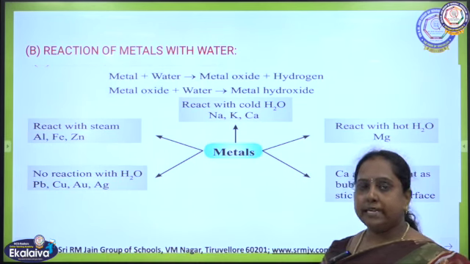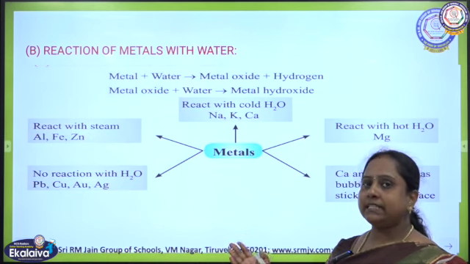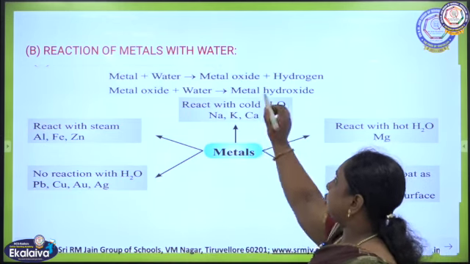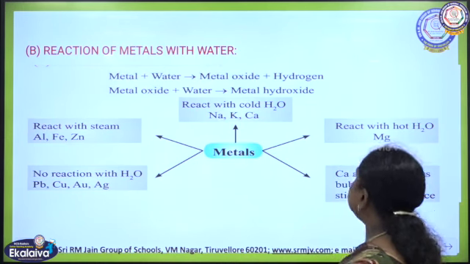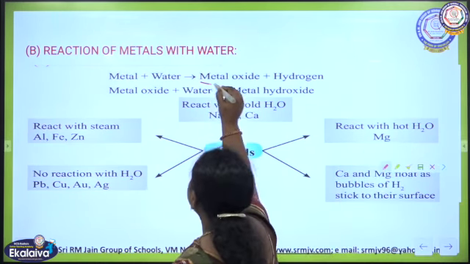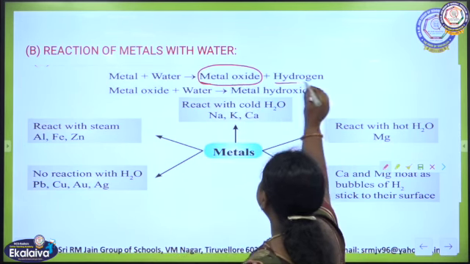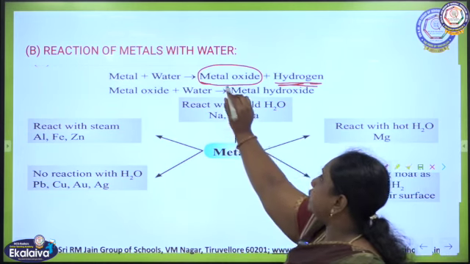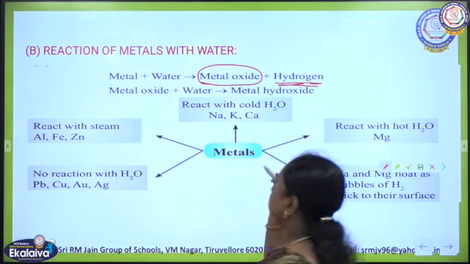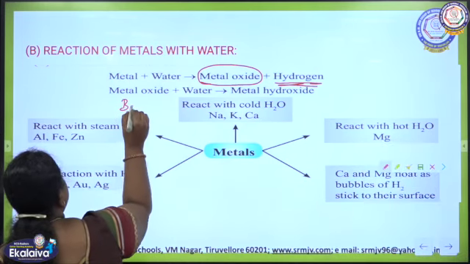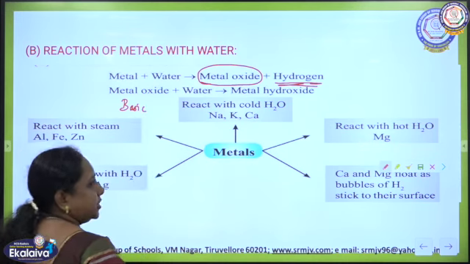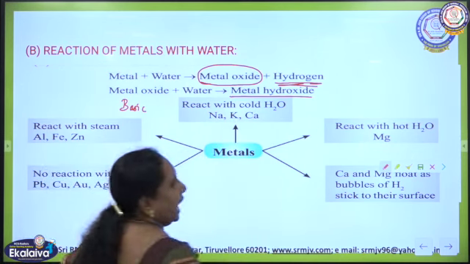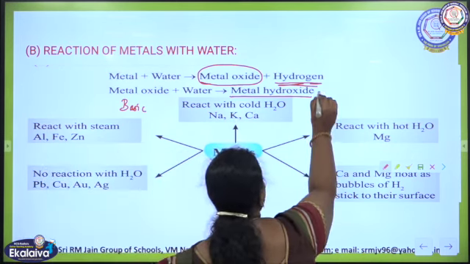Okay, children. We will go deeper into this topic, how these metals react with water to produce their oxides and liberate hydrogen gas. So, what is the common reaction? When a metal reacts with water, it produces metal oxide by liberating hydrogen gas. Okay. The metal oxides produced are basic in nature, so when they are treated with water, they produce metal hydroxides, that means basic solutions.